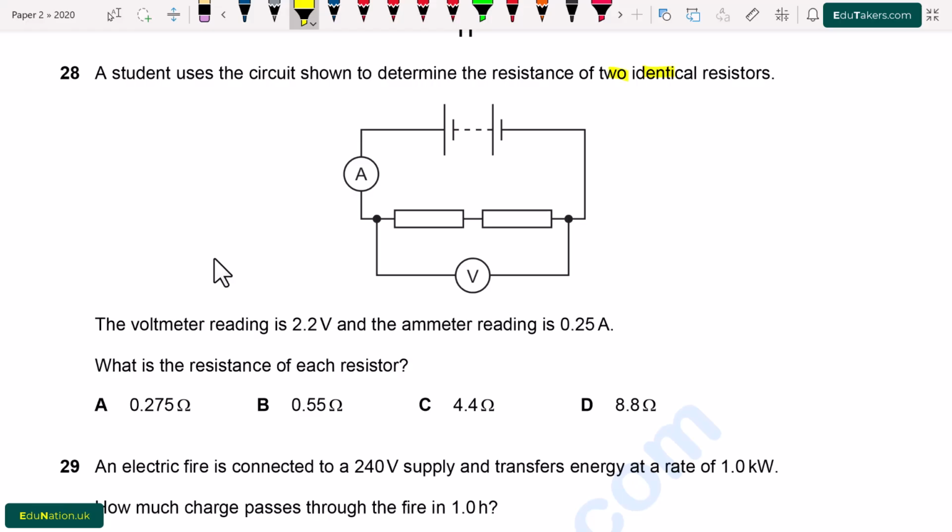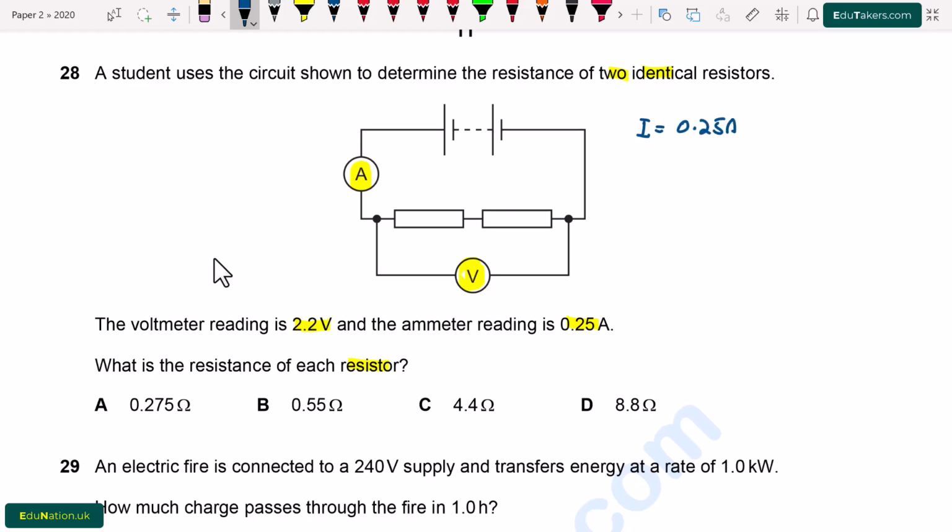Question number 28. A student uses the circuit shown to determine the resistance of two identical resistors. So both of these resistors are identical. The voltmeter reading is 2.2 volt and the ammeter reading is 0.25 ampere. What is the resistance of each resistor? So here we have to find out the resistance of each resistor when the voltmeter reading and the ammeter reading are given. In the circuit we can see the ammeter and also the voltmeter. The voltmeter is used to measure the potential difference while the ammeter is used to measure the current.